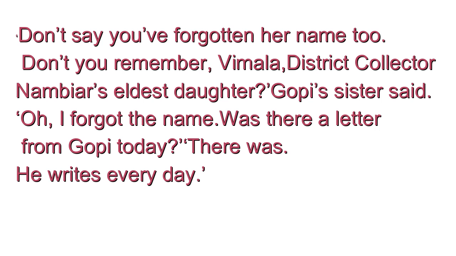When Amma asks the name of Gopi's wife, Kamala says, Amma, please don't say that you have forgotten her name too. And Kamala reminds her that the wife of Gopi is Vimala and she is the daughter of District Collector Nambiyar. And then Amma suddenly remembers, oh, I forgot. She says, I have forgotten. Fine. And suddenly her mind drifts towards her son. She asks her daughter Kamala, was there any letter today from Gopi? And Kamala says, yes, Amma, he writes every day. Okay, he writes every day. Have you understood?